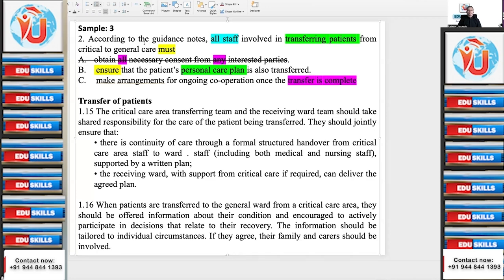But what is the question according to the guidance notes? All staff involved in transferring patients. Transferring patients is the present progressive. What's happening now? What you should do now? Present tense. Now this third one is after transferring. Transfer is over. Now what should be done?